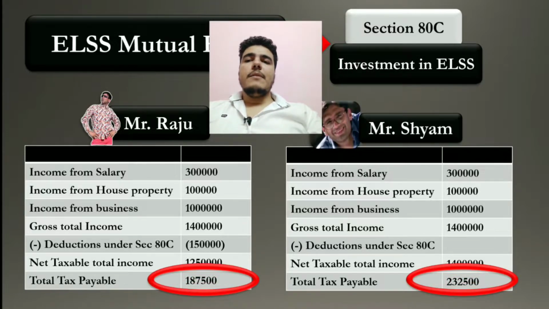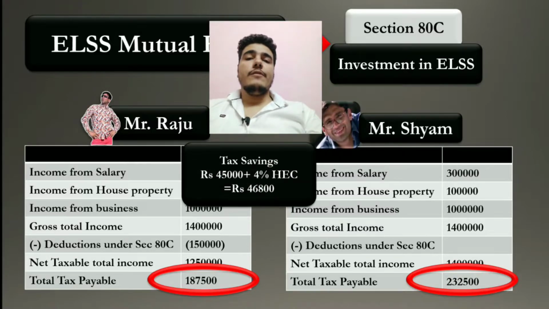So tax payable by Mr. Raju is 1,87,500 and by Shyam 2,32,500. So there is a difference of 45,000. So you can save 45,000 by investing in ELSS, and this is an investment. You can get return in form of dividend, in form of capital appreciation. So it is total savings of 45,000 and plus 4% health and education cess, that is also payable by these two. So you will get total benefit of 46,800.